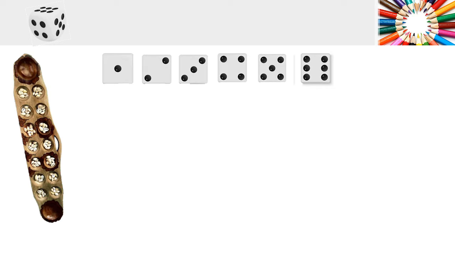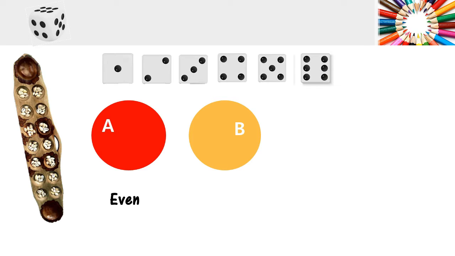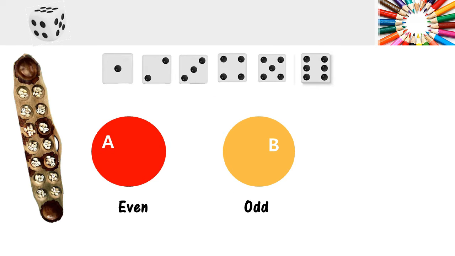The problem stated that we have 2 events here, the event of even numbers and the event for odd numbers. We can assume that when Marcus throws the die, it lands with number 2. We are certain that it is an even number and not an odd, but this is just one possibility.